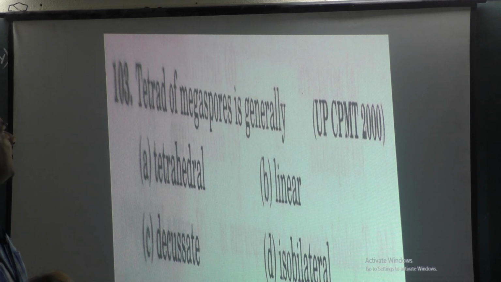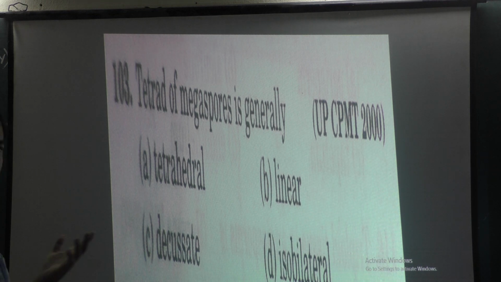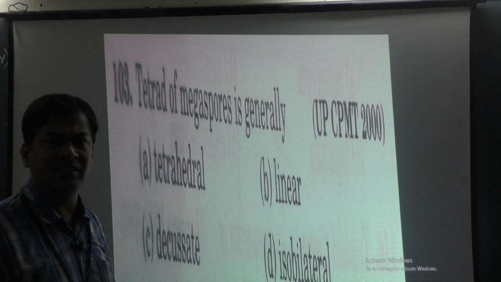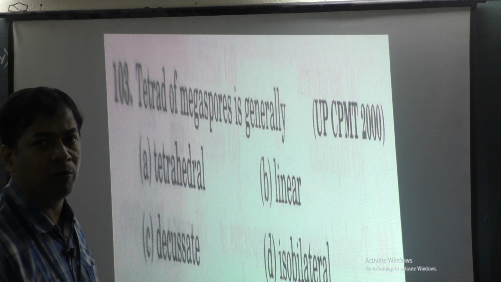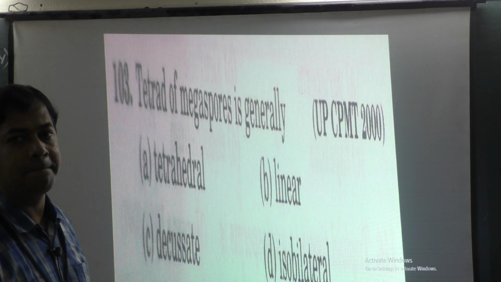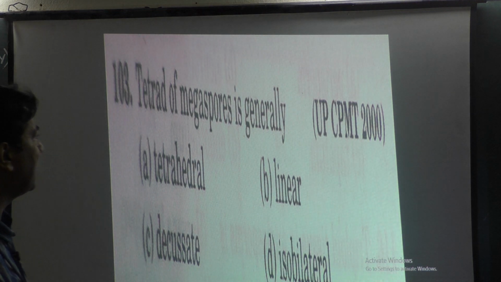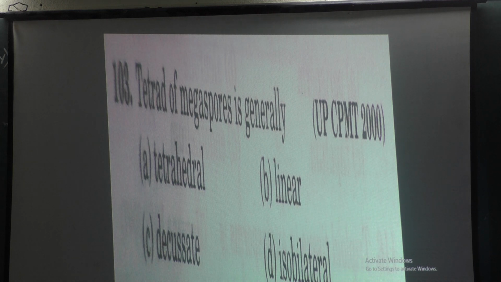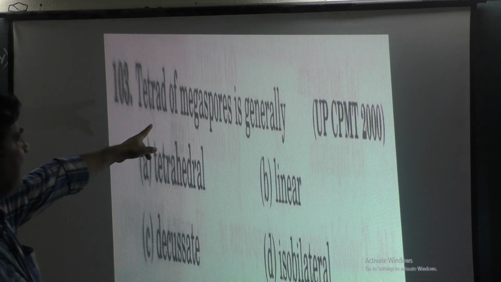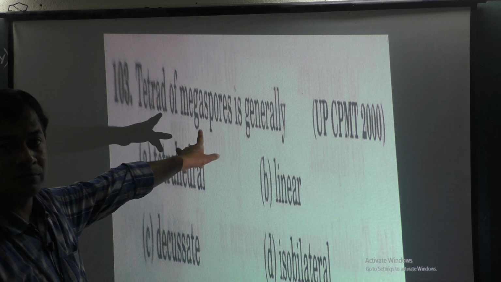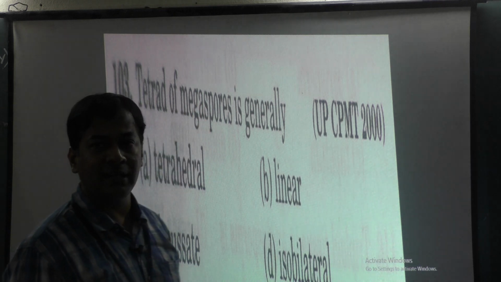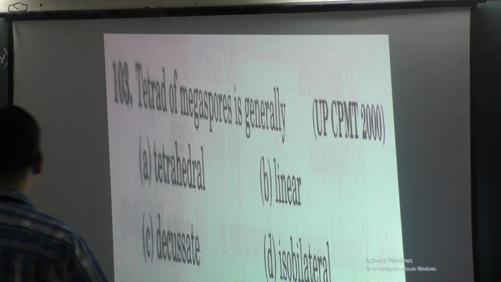The first question is, tetrad of megaspores is generally... we have already discussed megaspores, egg, the 7-celled 8-nucleate embryo sac, how it is formed from the MMC, megaspore mother cell, with the diagram. So tell me, tetrad of megaspores is generally tetrahedral, linear, decussate, isobilateral. What is the meaning of that? Did you understand? They have asked megaspore, not microspore. Microspore tetrad is isobilateral. You know what is the meaning of that?